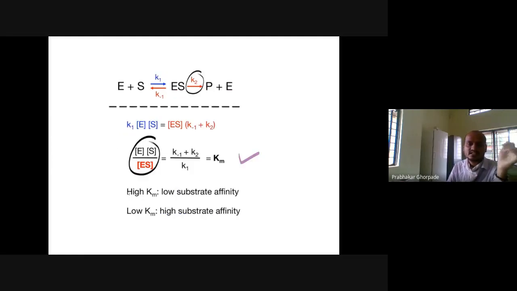Okay. So basically the point here is that a very high Km indicates low substrate affinity. If your Michaelis Menten constant is higher, it means that that particular enzyme has a very low substrate affinity, and a low Km indicates high substrate affinity. Okay, so the Km and the substrate affinity are inversely proportional to each other. The higher the Km, the lower the substrate affinity. The lower the Km, the higher the substrate affinity. Okay, so that is the inverse correlation.